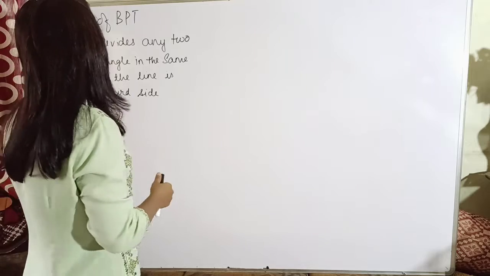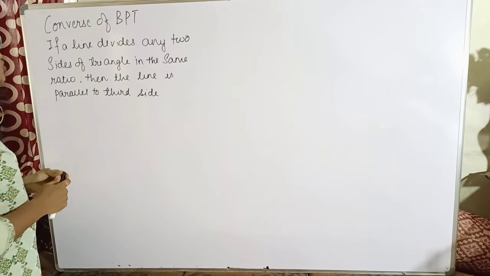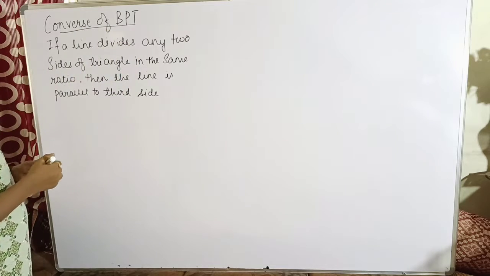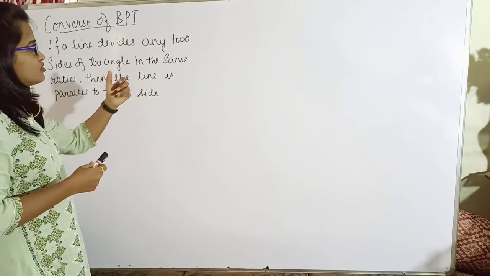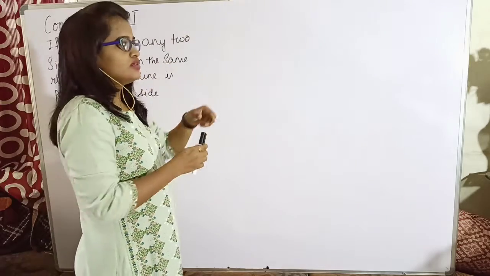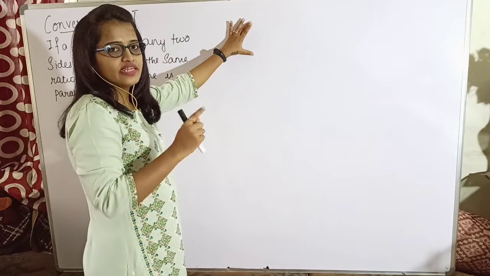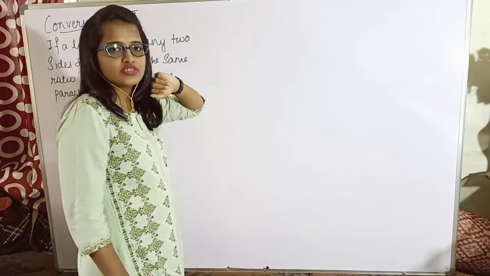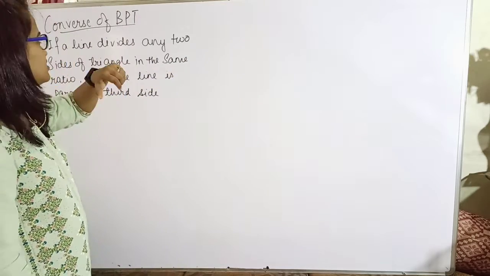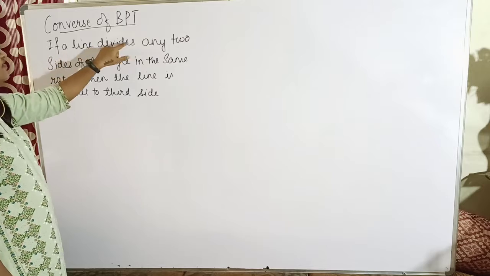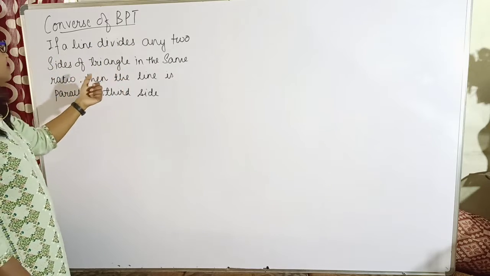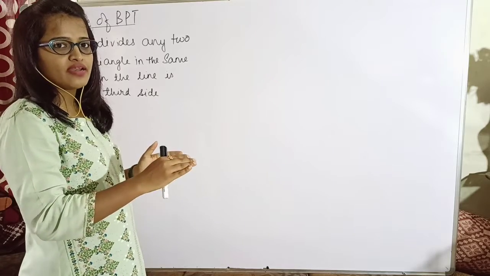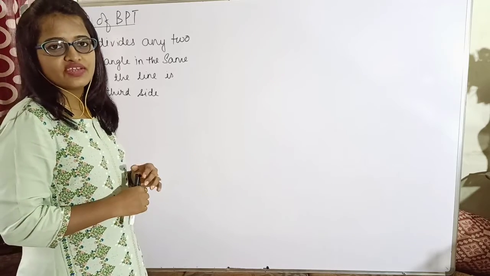Now let us see the converse of the basic proportionality theorem. The basic proportionality theorem says that if a line is parallel to one side of the triangle and intersects the other two sides at two distinct points, then they are divided in the same ratio. Now what does its converse say? If a line divides any two sides of the triangle in the same ratio. In the basic proportionality theorem, the line was parallel and we proved that they were in the same ratio.